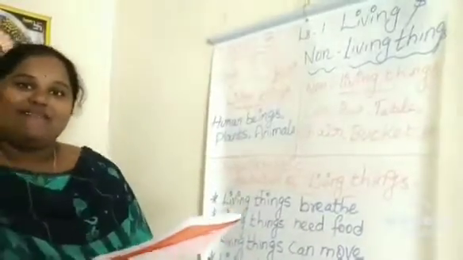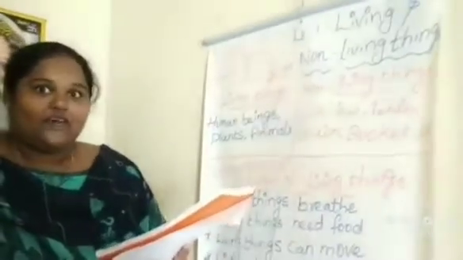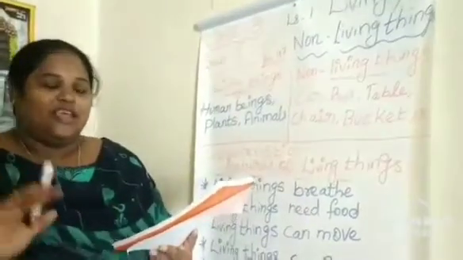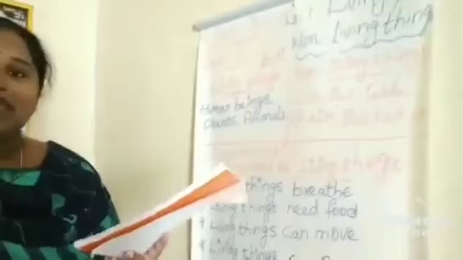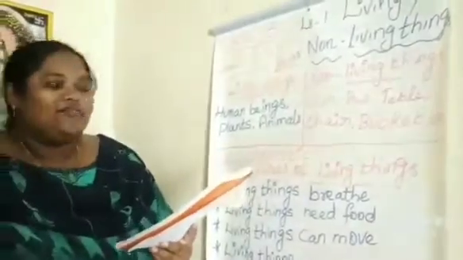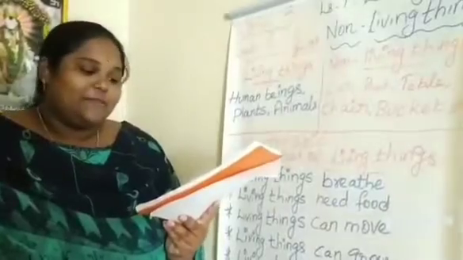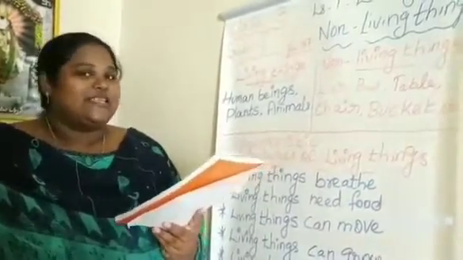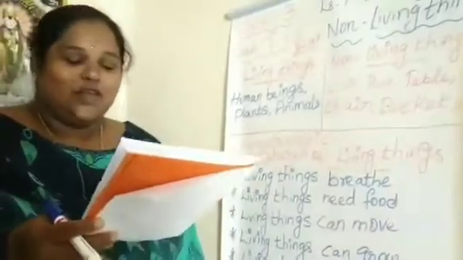The first topic in our lesson is things around us. We see a wide variety of things around us. We are seeing living things and non-living things every day in our life. Some things have life in them while others do not have life in them. Having life means living things. Not having life means non-living things. For example, a dog has life but a chair is lifeless. A dog is a living thing, so it has life, and the chair is lifeless, so it is a non-living thing.